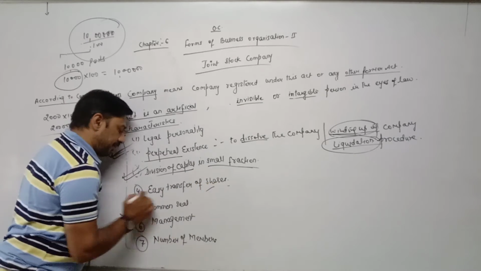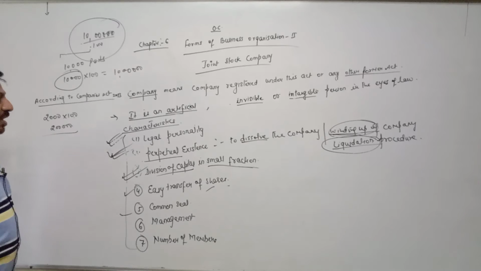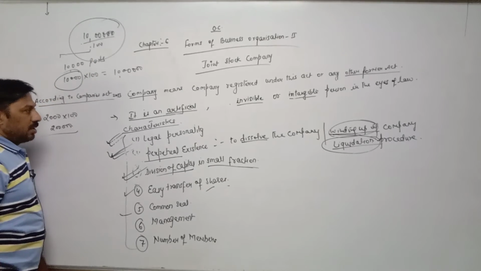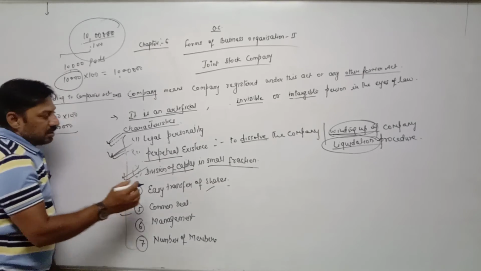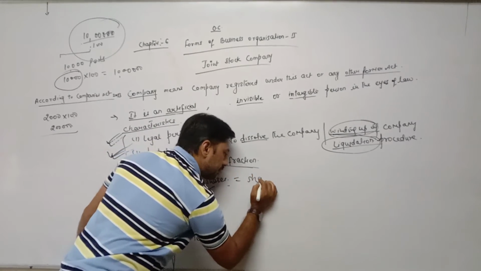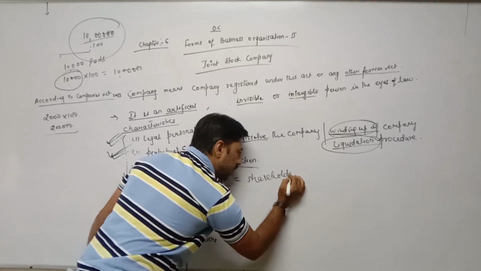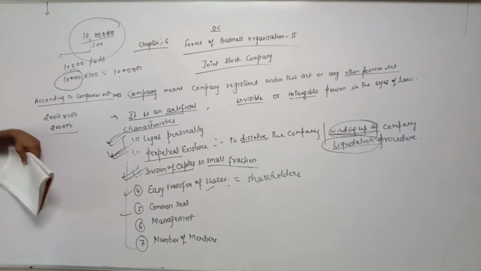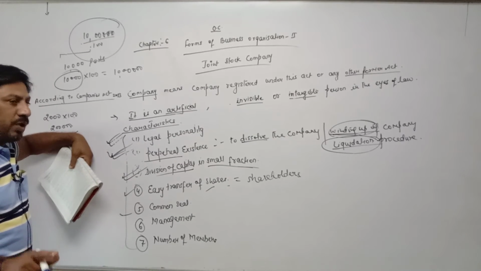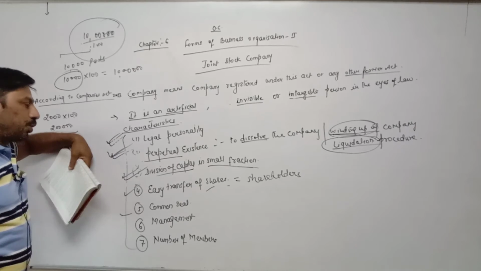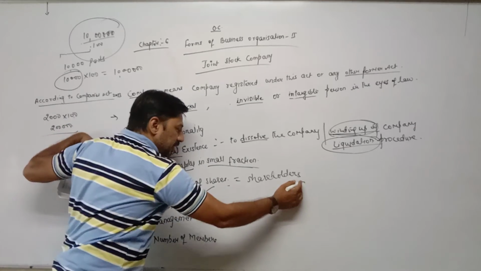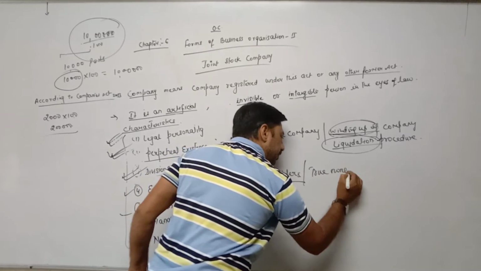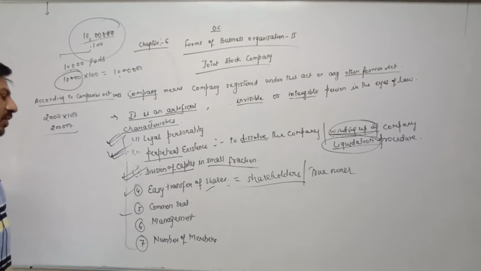Easy transfer of shares. The person who purchases shares, the person who invests money into the joint stock company through shares, is called a shareholder. Whenever a company issues shares, the person who purchases a share is called a shareholder. The persons who invest money into the business through shares are called shareholders, and shareholders are the true owners of the company.